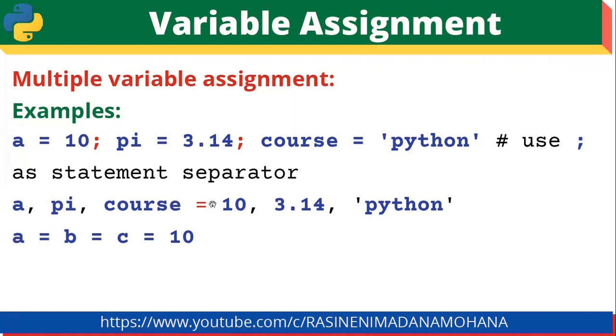Then another example: suppose you want to assign a single value to multiple variables. For example, a equal to b equal to c equal to 10. That means 10 is assigned to a, 10 is assigned to b, and 10 is assigned to c also. But the earlier case has different variables with different values, so both are different.